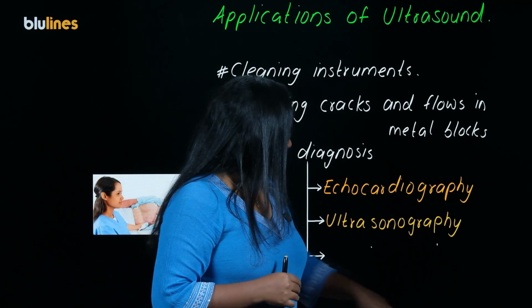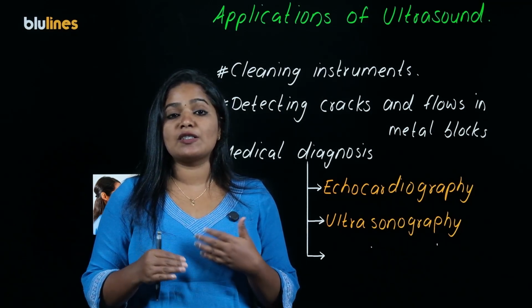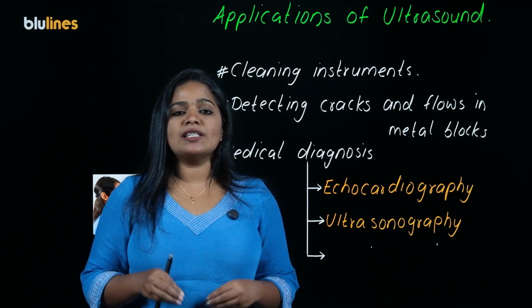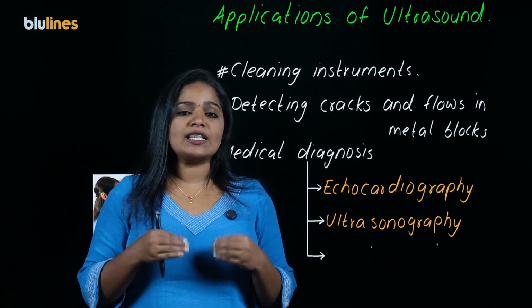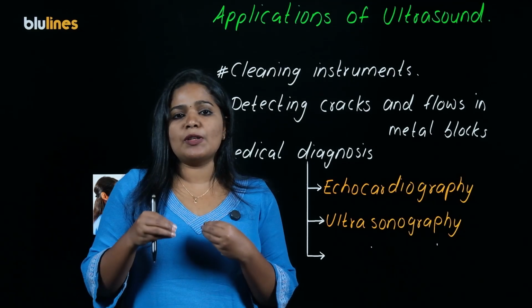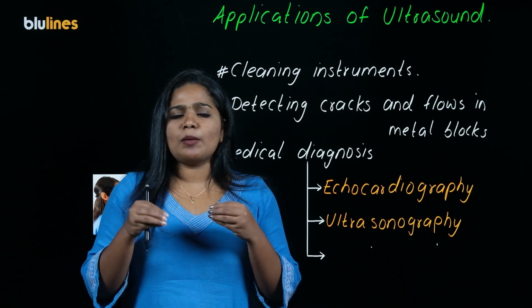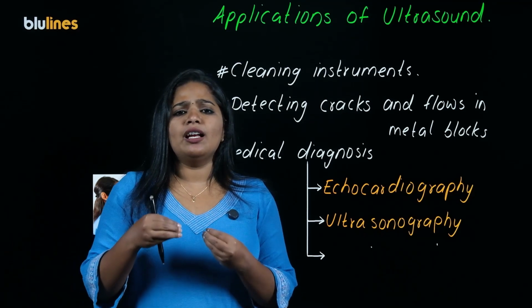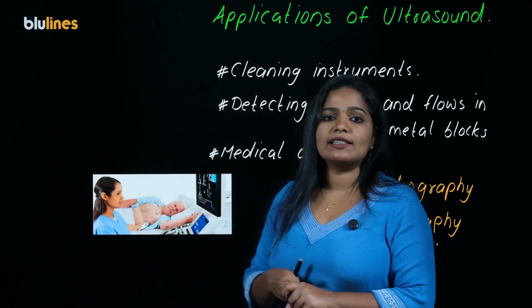And the second one is ultrasonography. So you are familiar with ultrasound scanning, ultrasound scanner, etc. So what is that? An ultrasound scanner uses this ultrasonic sound to take the images of internal organs. So the waves are sent into the body, and these waves will be reflected by the tissues. If there is any abnormality in the tissue of an organ, we can detect it. The images can be printed in a film or can be displayed in a monitor like this.